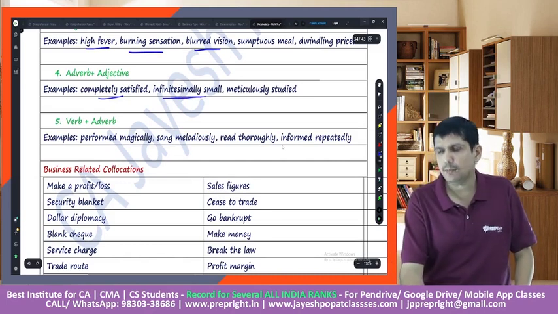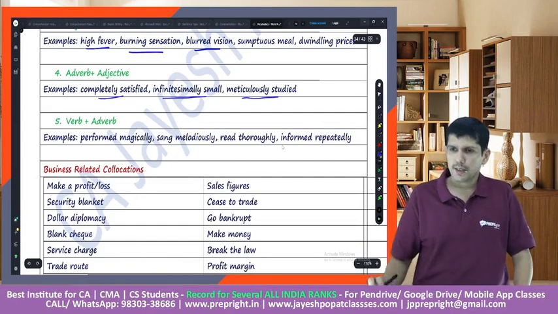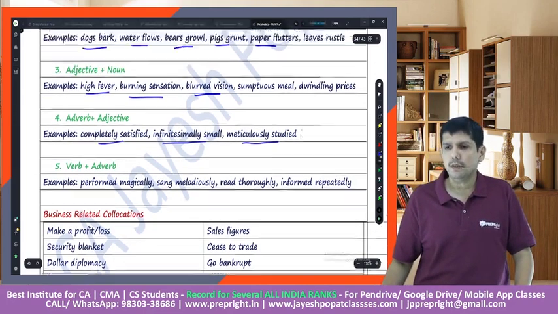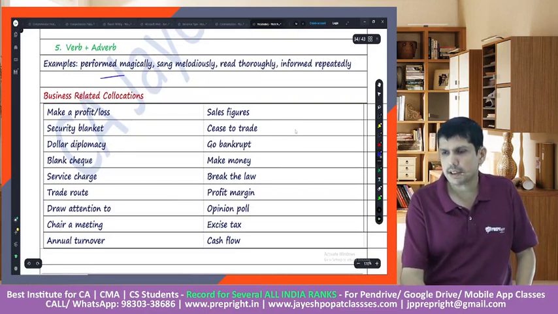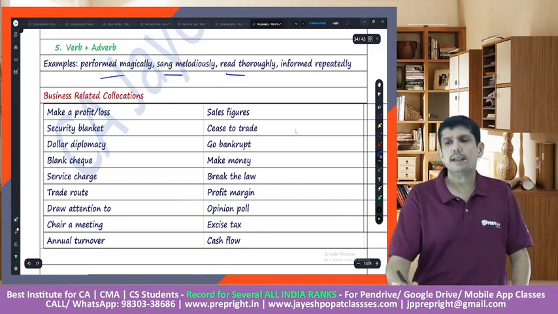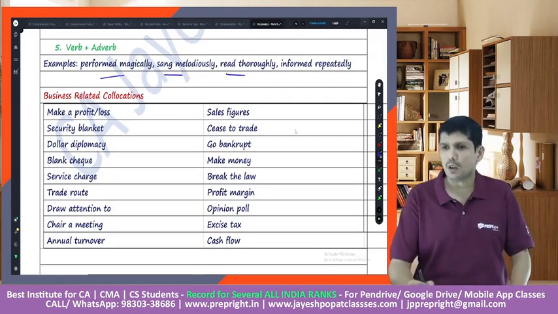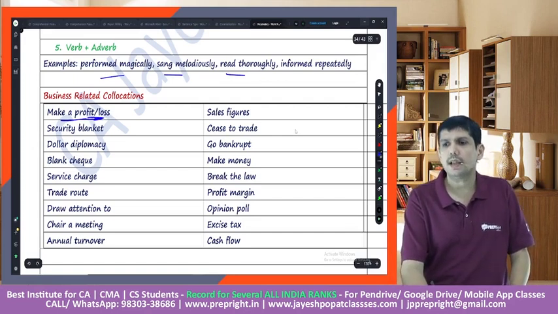Infinitesimally small means very small, minuscule. Meticulously studied, right? Something like verb and adverb: performed magically, sung melodiously, read thoroughly, right? And then certain business related collocations like make a profit or loss are usually together.